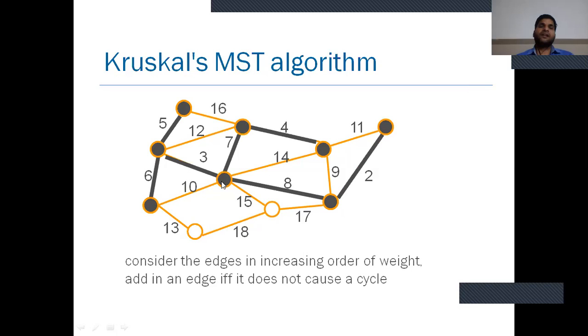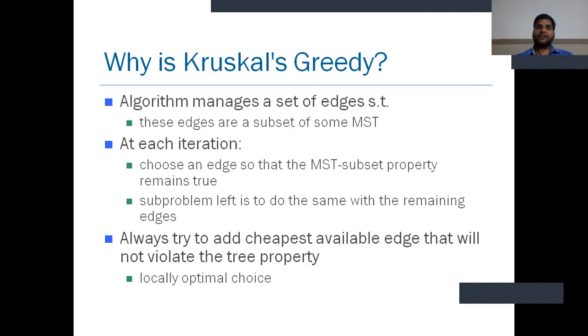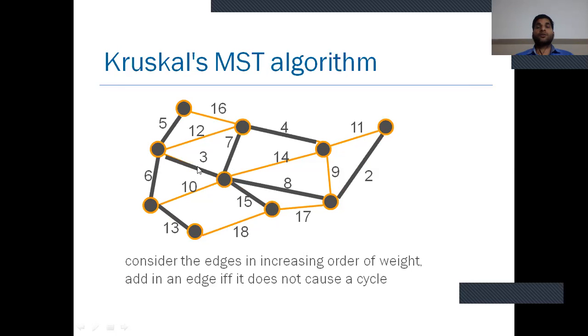Next 10, selecting 10 generates a cycle, so 10 is rejected. Next is 11, after selecting 11 a cycle is created, so 11 is rejected. Next is 13. For selecting 13, no cycle is generated, so we can select 13. Next is 14. If we take 14, then a cycle is created, so we will not take 14. Next is 15, no cycle generated. So this is the minimum spanning tree graph of Kruskal algorithm.